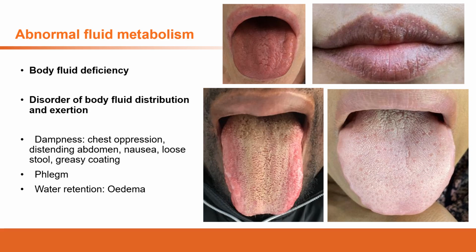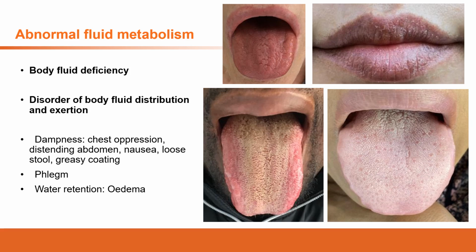fluids in the body. So before we talk about the deficiency, we're going to have a quick revision on the body fluid metabolism in the body. Body fluid metabolism in the body is actually quite a complicated process.